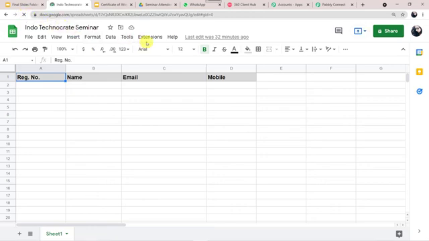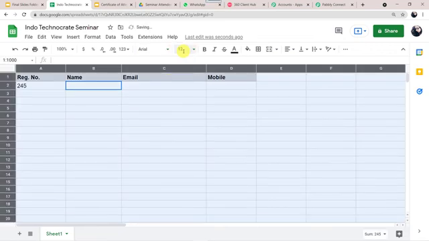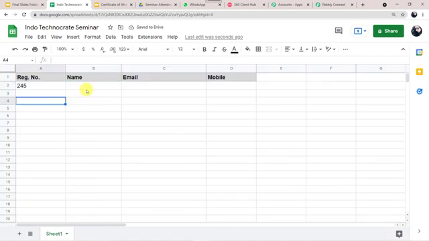Okay. Now, before we go forward, let us fill in the details of any of our attendees over here. Let's give the registration number randomly as 245. I'll just give the name. Okay, I'll just maximize the font of my sheet so that it is visible properly. Now the name of the attendee is Smita Sharma.